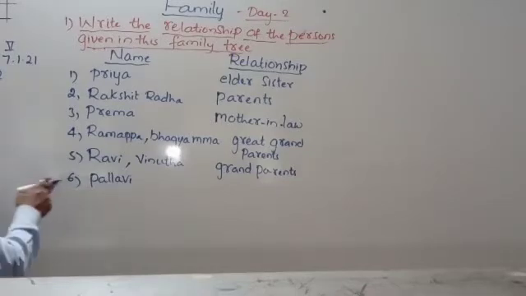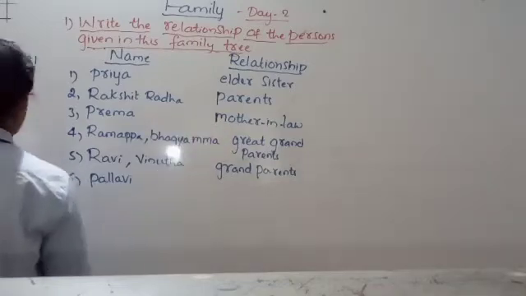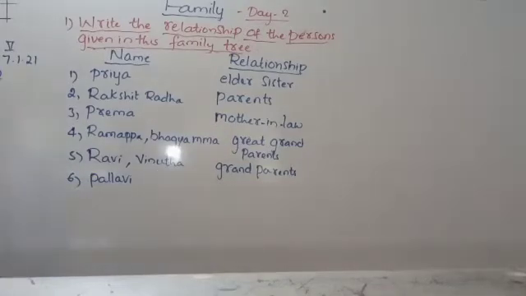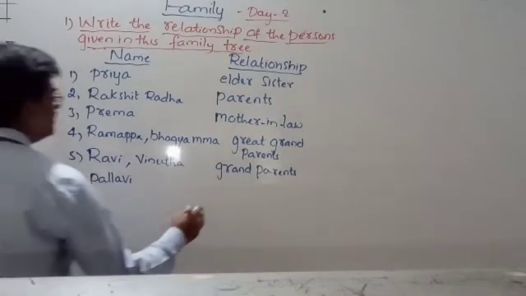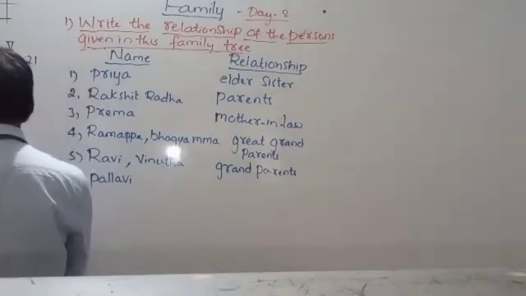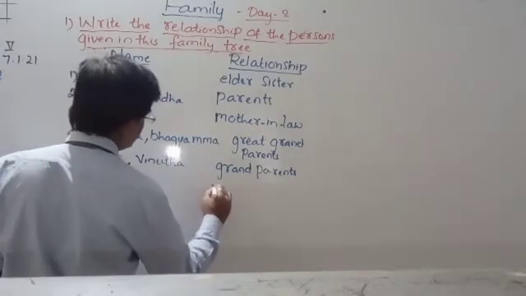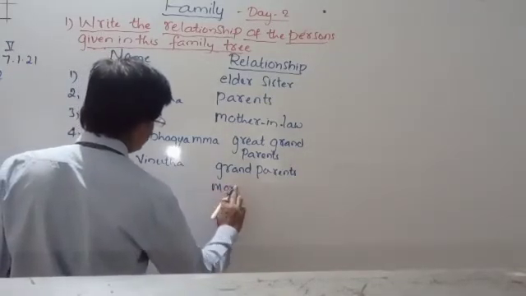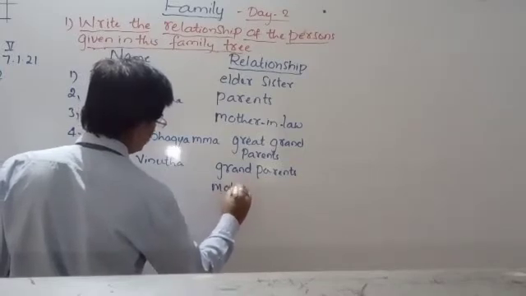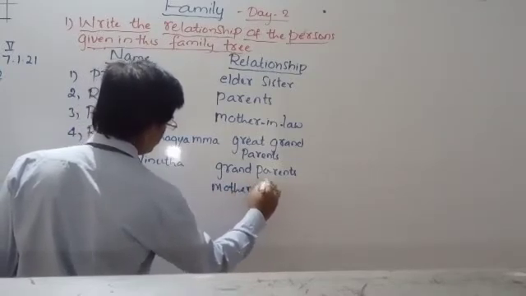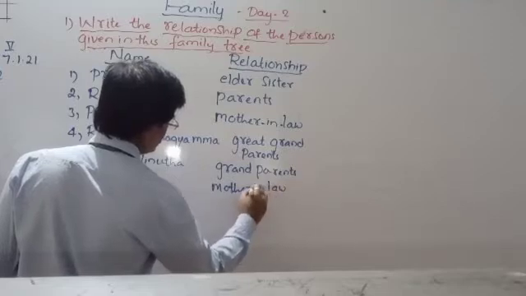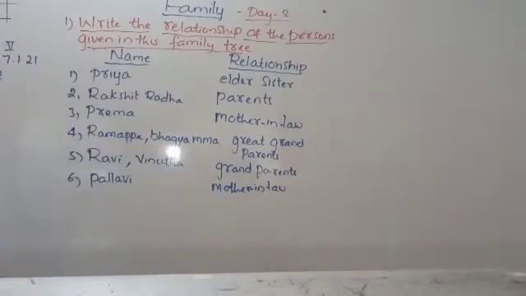How Prema is mother-in-law, the same way, Pallavi is also mother-in-law for Manu. Next, seventh one.